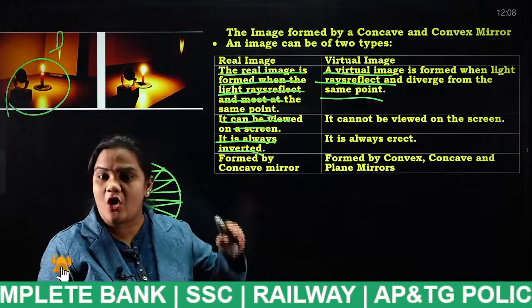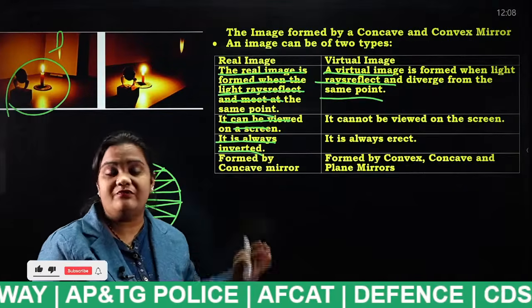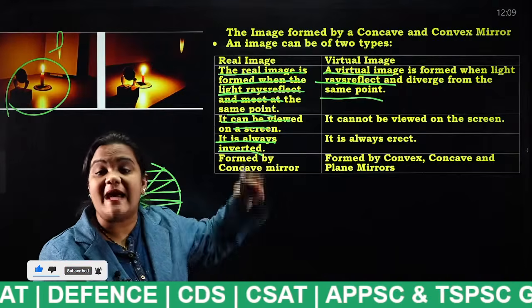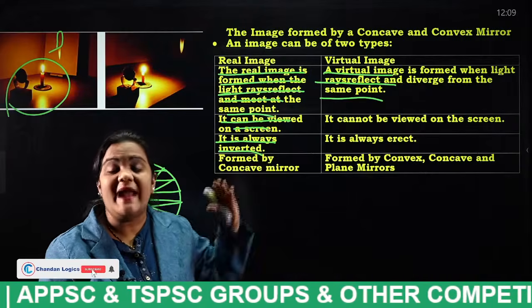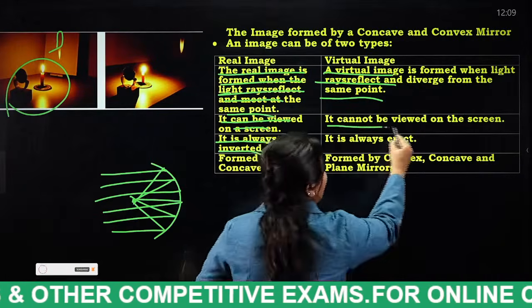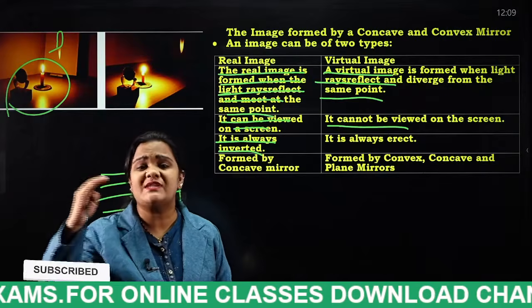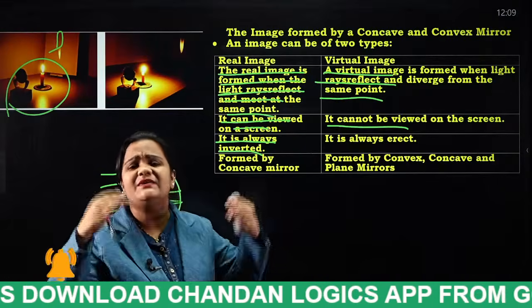So if you look at the convex mirror, how it is curved outwards, when the light rays are incident on it, the reflected rays are diverging. They are not meeting at the same point. In that case, it cannot be viewed on the screen. Why? Because those reflected rays are traveling in different directions.